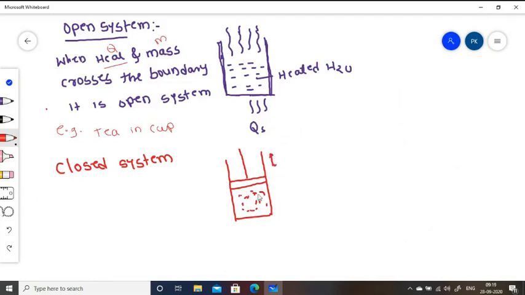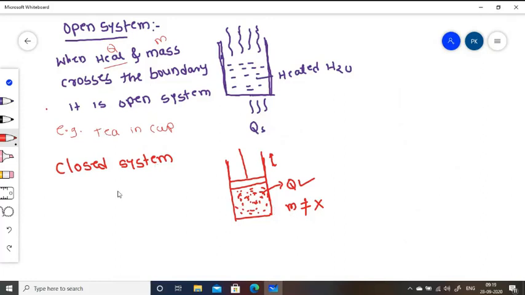Due to friction between the cylinder wall and the piston, heat is generated. When the gas is compressed, heat is transferred to the surrounding air, but not mass. Remember, heat transfer takes place, but not mass.